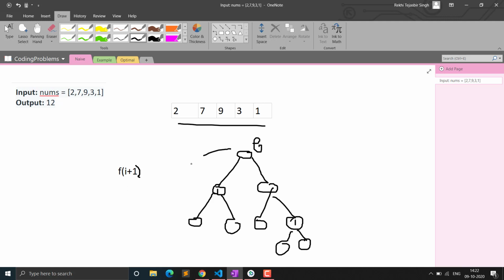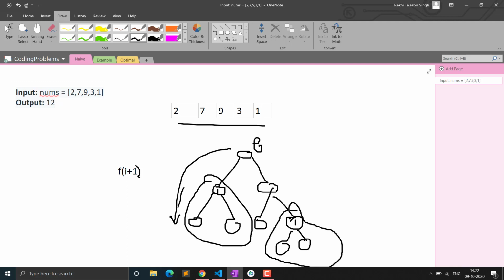For recursion, it goes to the most depth it can go. So it will check the whole subtree for this part and calculate the value for this part. But when it comes here, again it is the value 1, so it will calculate this value again. That means the value that we calculated over here, we calculated again over here.